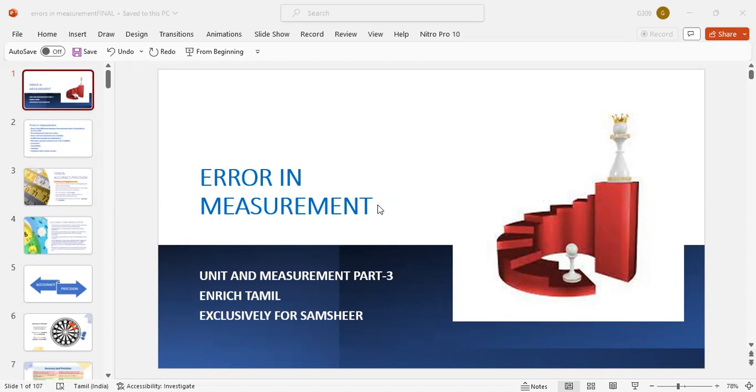Random error may be positive or negative relative to the true value, the green line. But systematic error, because of the instrument, may be positive or negative, but it is only in one direction. So errors can generally be classified as random error, systematic error, and gross error.